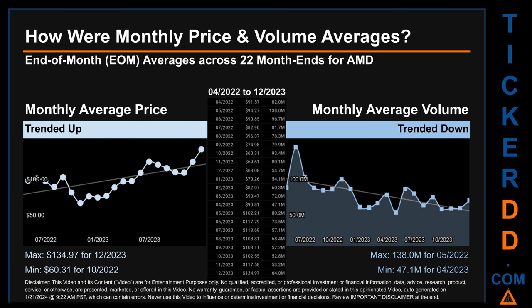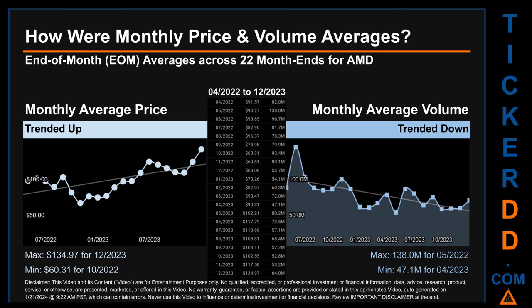How were price and volume averages for AMD? Across 444 trading days, there were a total of 22 month ends, of which monthly averages for daily price and volume were calculated. Overall, monthly price average trended up while monthly volume average trended down.